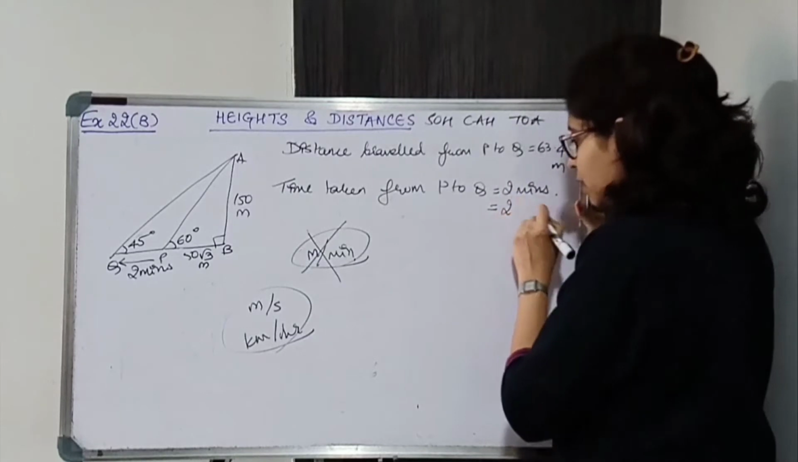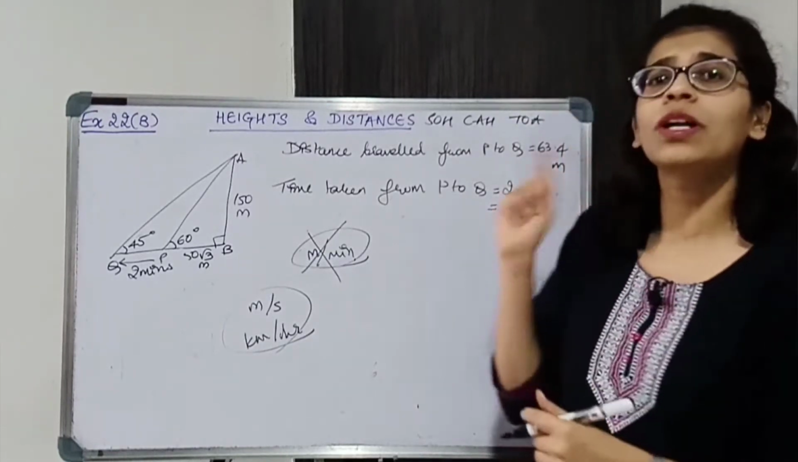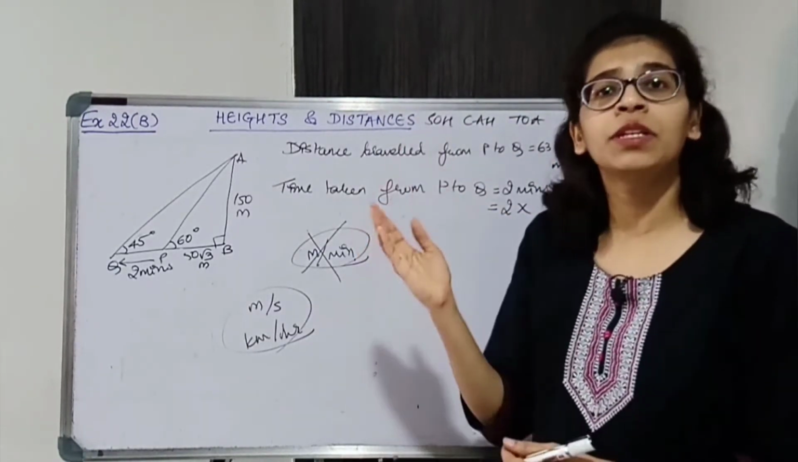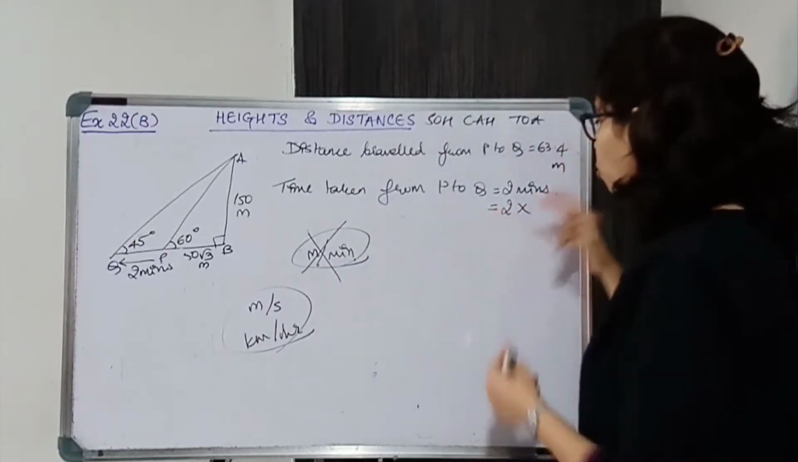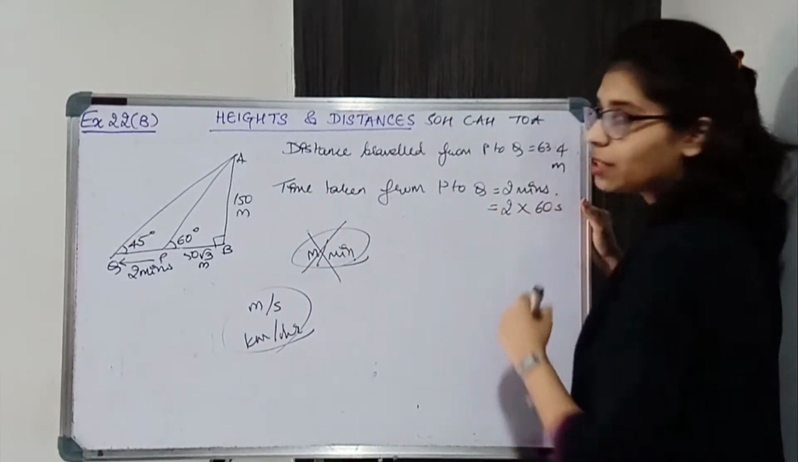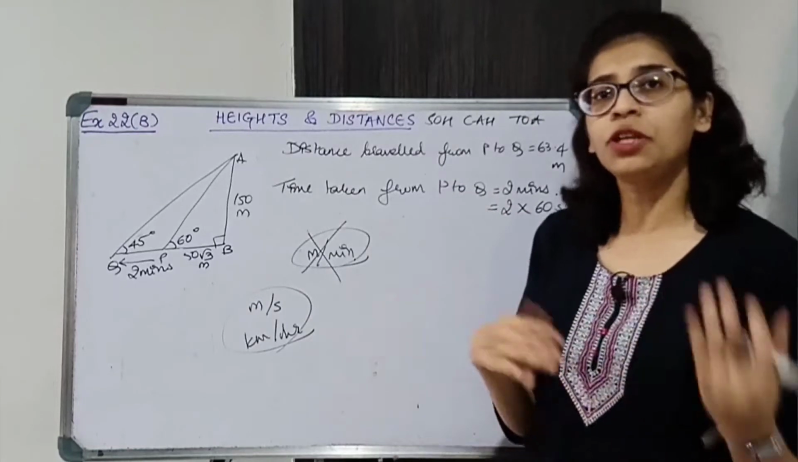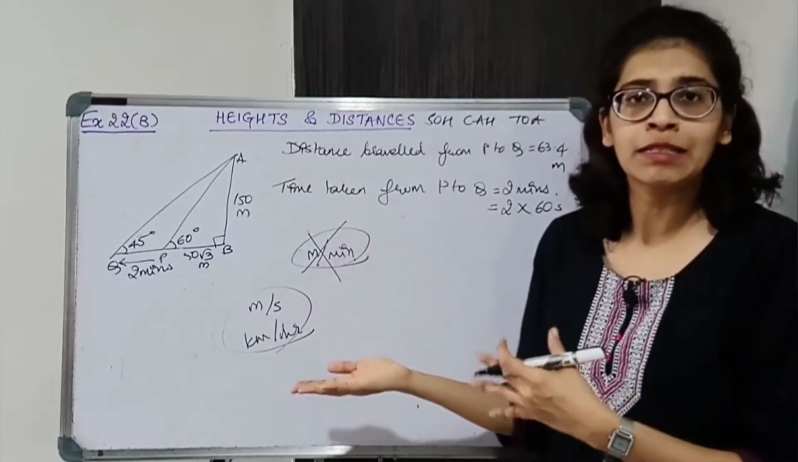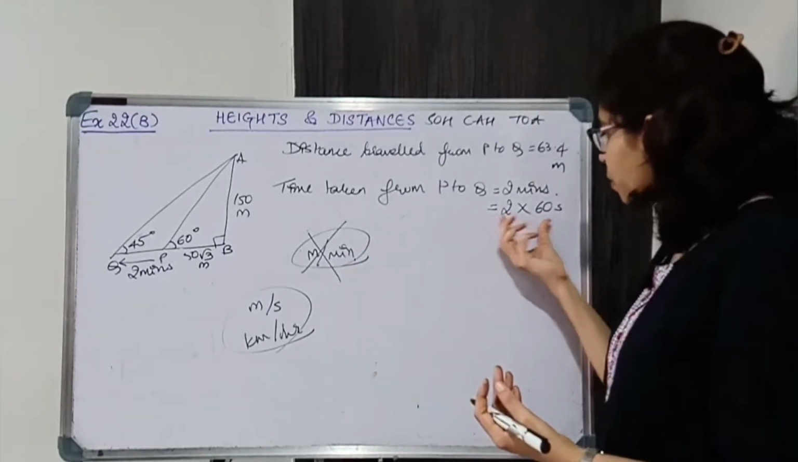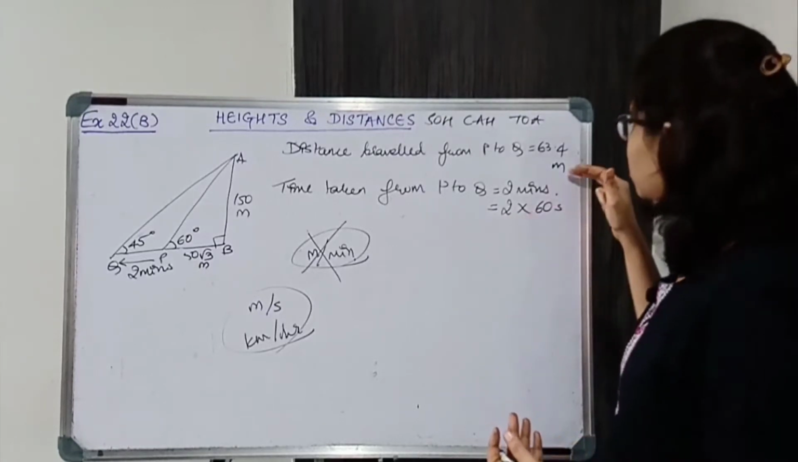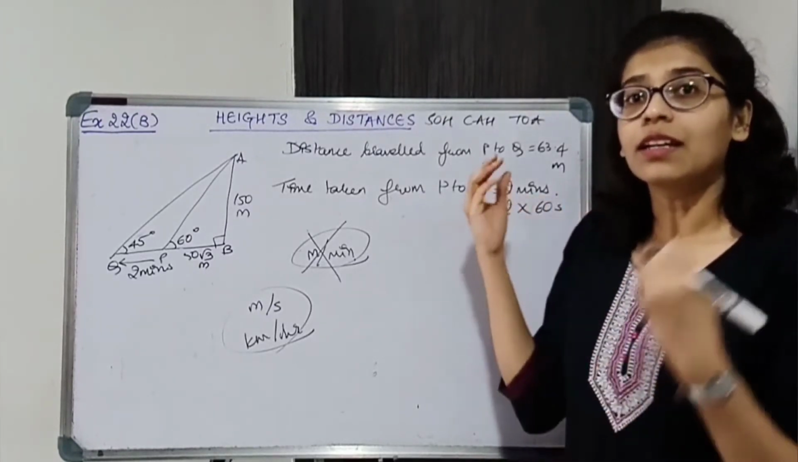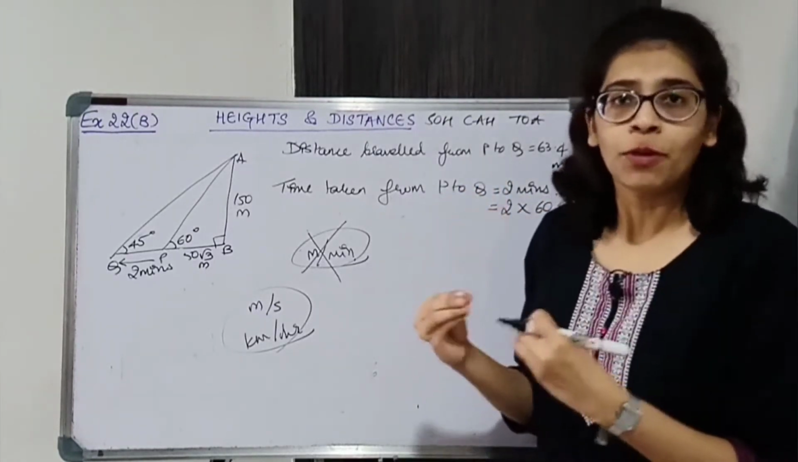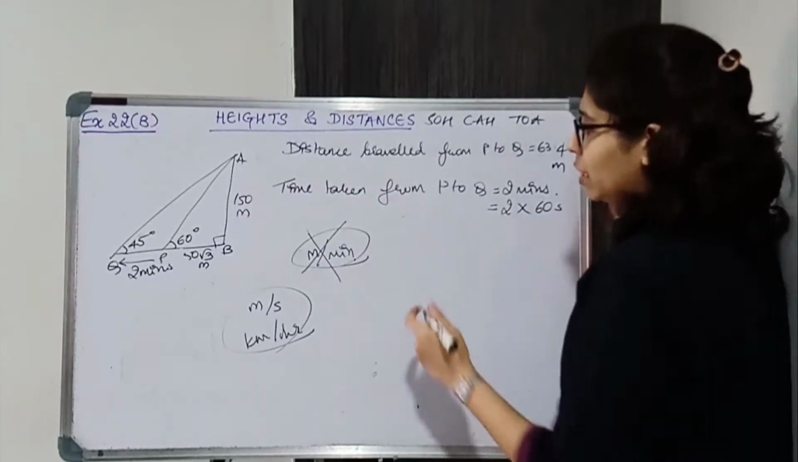So 2 minutes है, so 2 into 1 minute is how many seconds? 1 minute is 60 seconds. So 2 into 60 seconds हो जाएगा. 2 minutes is 2 into 60. 3 minutes is 3 into 60. 10 minutes is 10 into 60 seconds. So 2 minutes will be 2 into 60 seconds. Now this is in meters, this is in seconds. Now we'll get the speed in proper value में, ठीक है? So let us find the speed now.